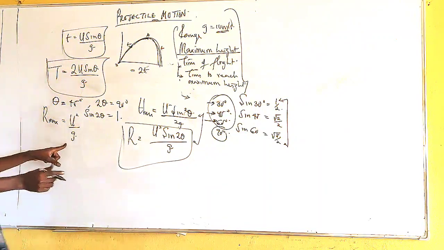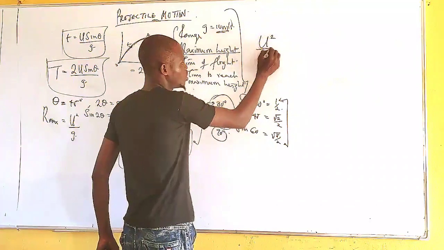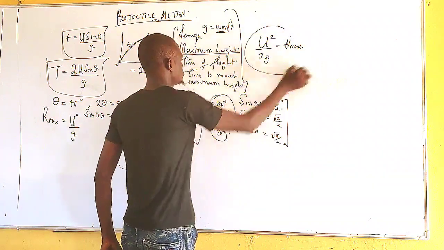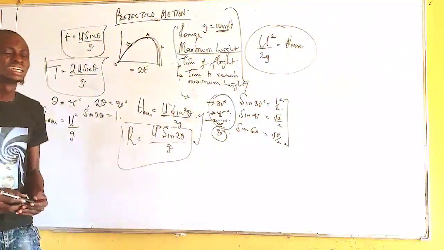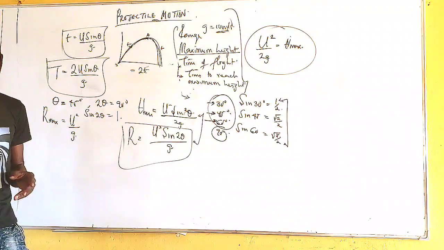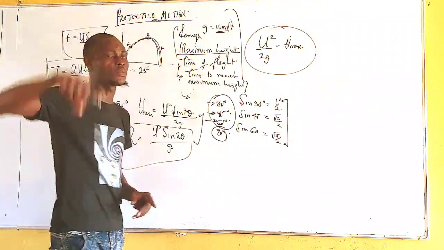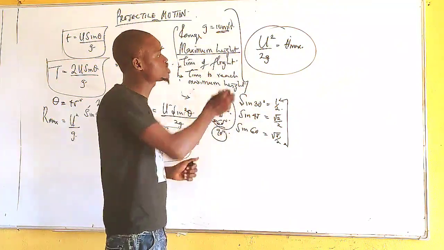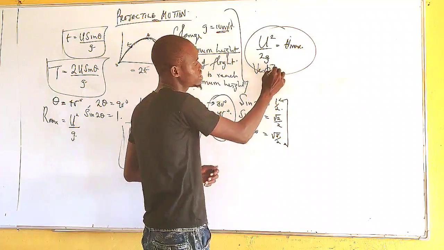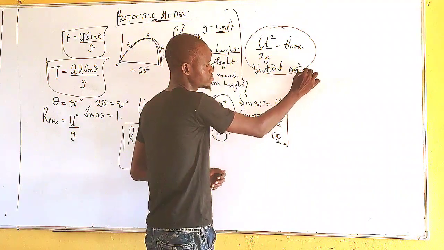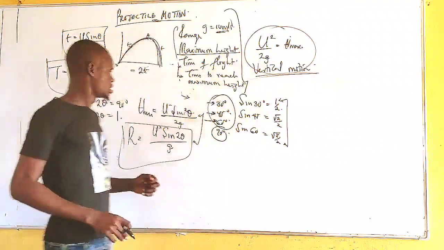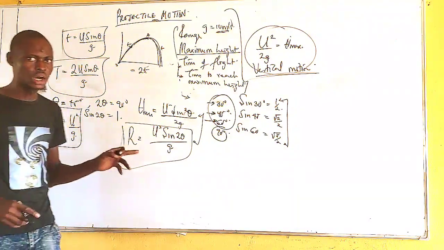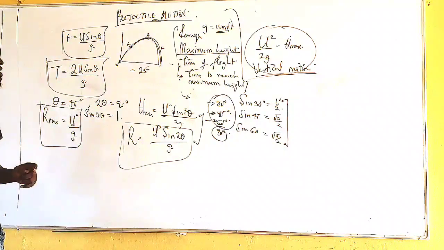Please take note, this is different from u squared over 2g. That indicates maximum height also. The maximum height of the body, when you throw a body upward, is the maximum height reached by the body before it drops. This one is when the body is not thrown at an angle. So we normally have this formula for vertical motion, motion under gravity, the vertical motion of the body. Take note of this, and take note of this maximum range of projectile of the body altogether. Now, that is that for that.